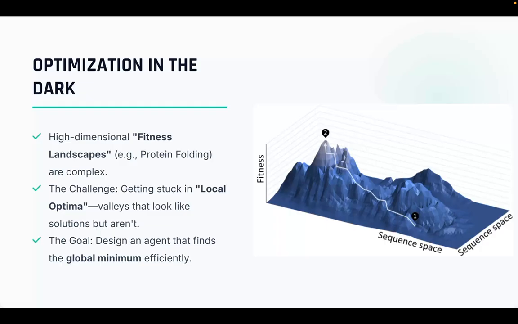This isn't just a theoretical game. This problem exists everywhere. Training neural networks, finding the best weights, drug discovery, folding proteins into the lowest energy state, logistics, finding the most efficient delivery routes. We need algorithms that are smart enough to escape these fake valleys and find the true solution, no matter how rugged the terrain is.